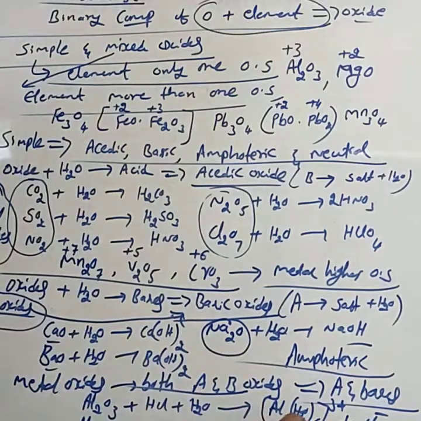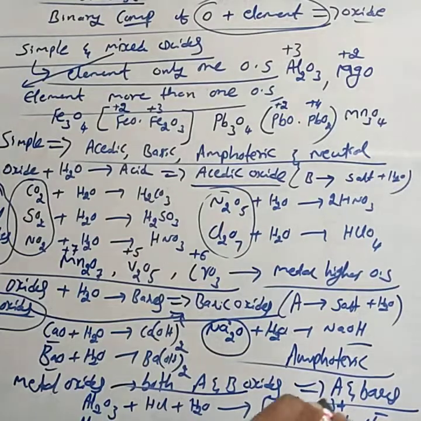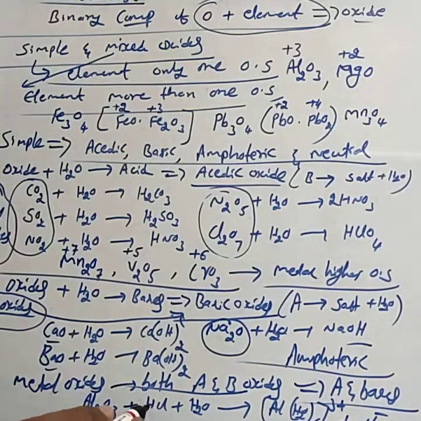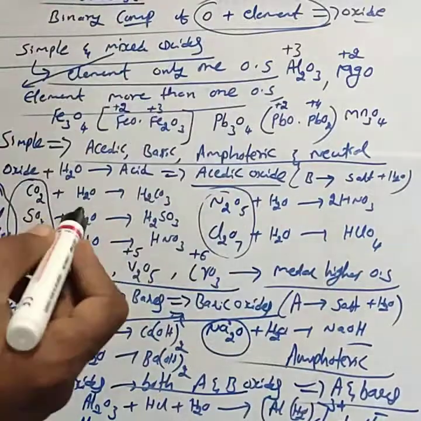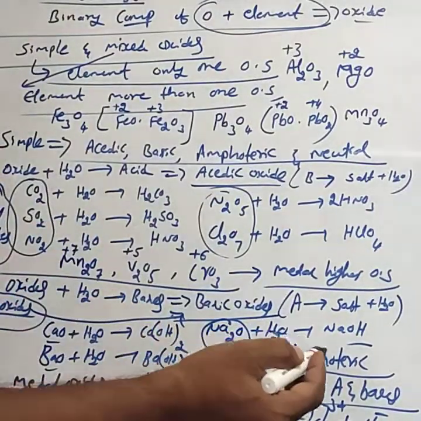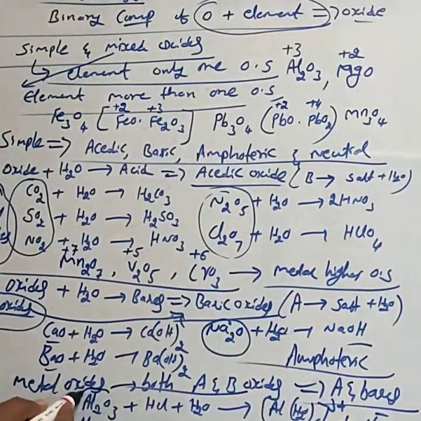It forms Na3[Al(OH)6]. That means alumina, Al2O3, reacts with both acids and bases. They show the characters of both acidic oxides and basic oxides. Those are called amphoteric oxides. An example for amphoteric oxides is Al2O3, alumina.